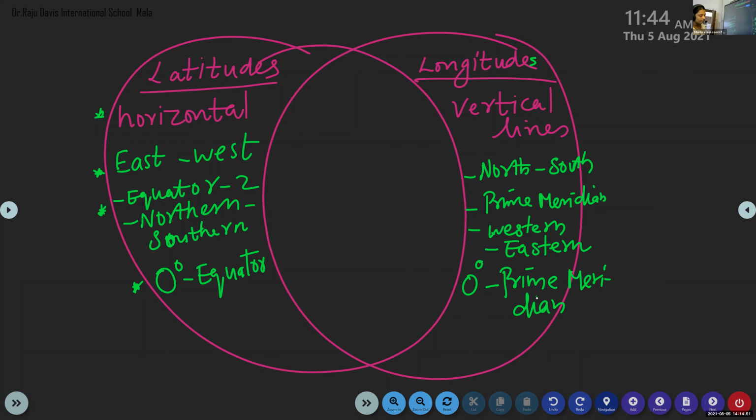There are 180 latitudes. There are 360 longitudes. Longitudes are not equal, but latitudes are equal.